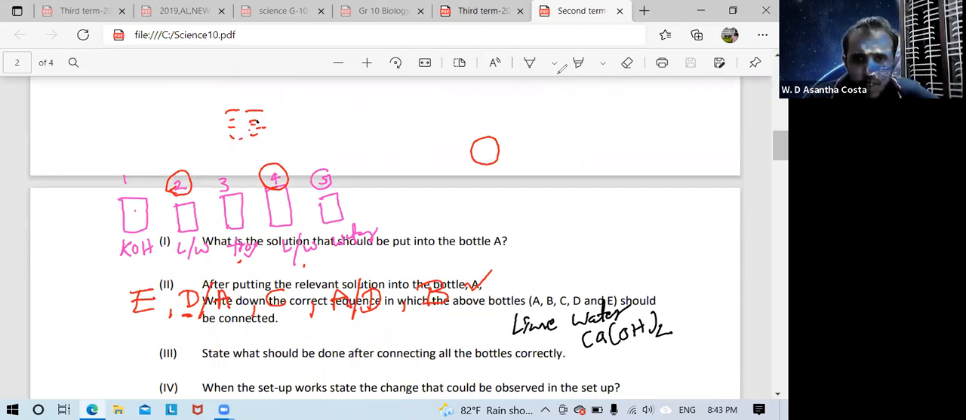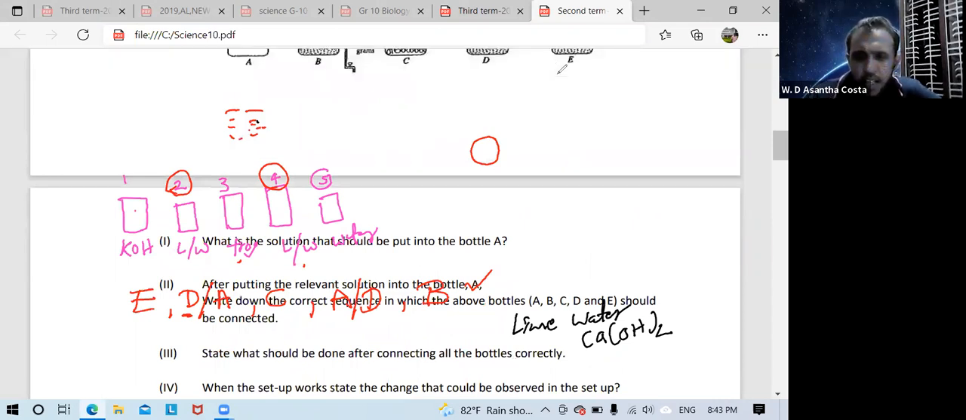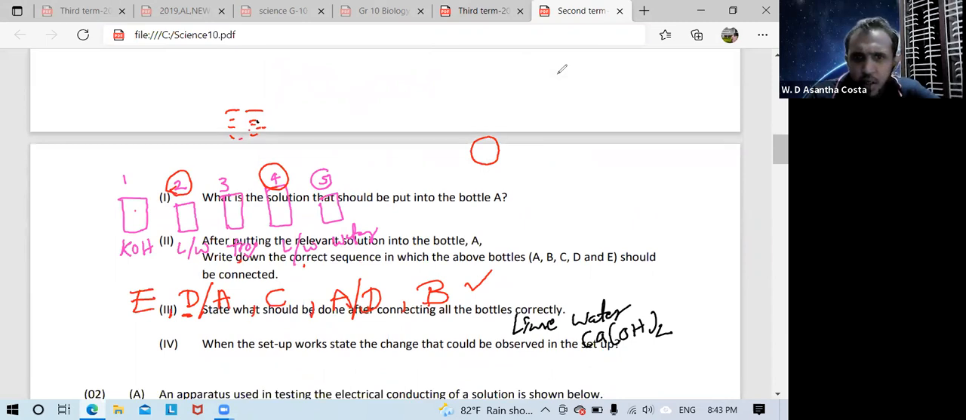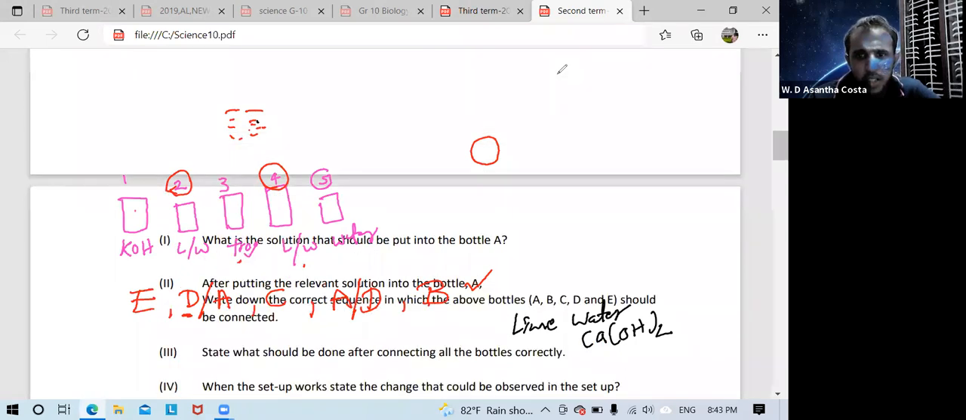After putting the relevant solution into bottle A, write down the correct sequence in the above bottle. A, B, C, D, E should be connected. So now you know this is the order. I already wrote.